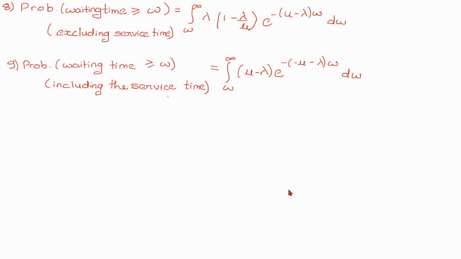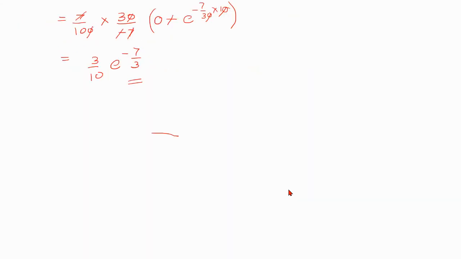In this we know the mu value, it will be 1 by 3 which we had found, and lambda we know is 1 by 10. So we will substitute all these values and integrate with respect to w, and then put the limits from w to infinity. Now that w will be 10, so 10 to infinity. So for solving the second sub question we will use this formula number 9.